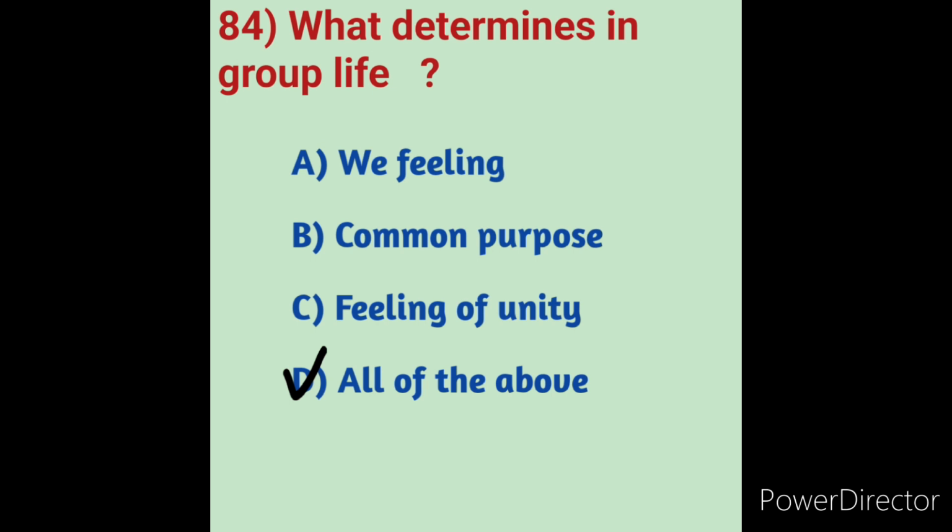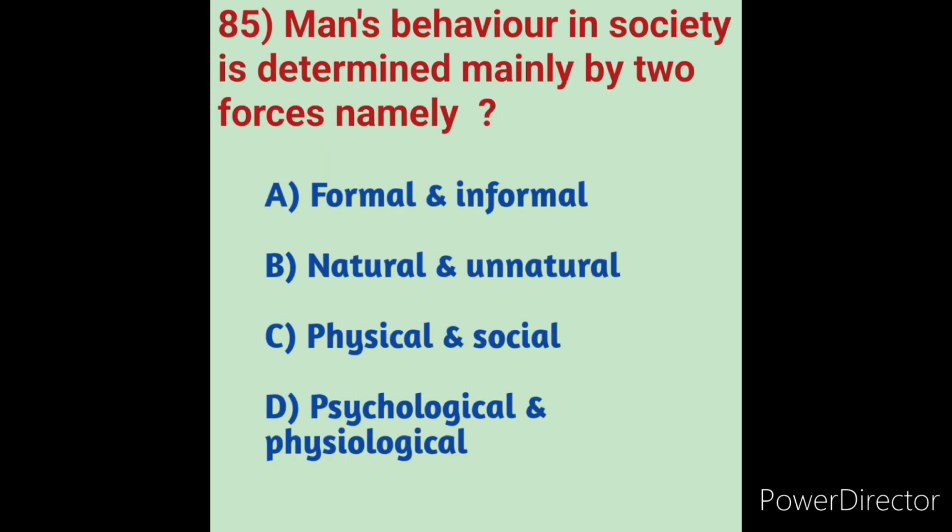Next we will move on to question number 85. Man's behavior in society is determined mainly by two forces, namely, we will see the options. Option A formal and informal, option B natural and unnatural, option C physical and social, option D psychological and physiological.